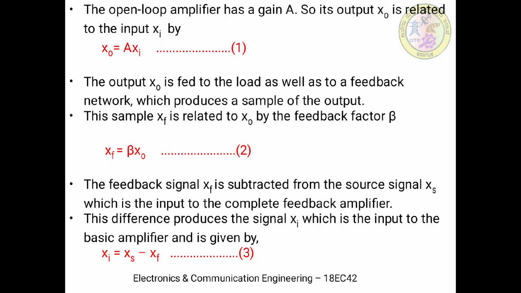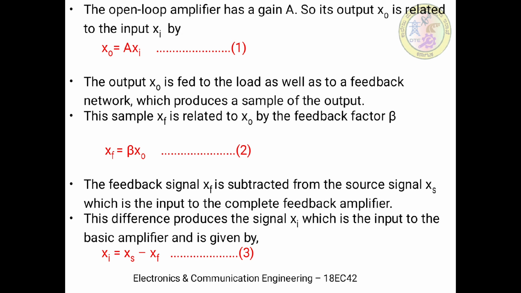Here A is referred to as the open loop amplifier gain, indicated by capital A. That is equation 1.